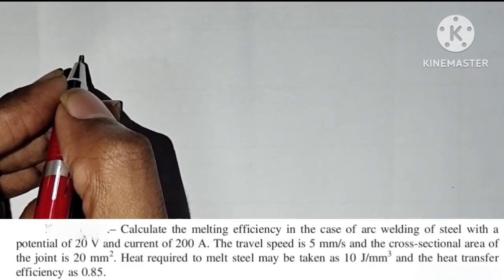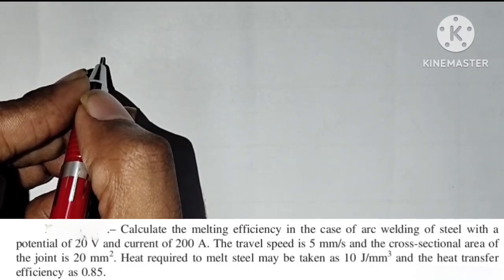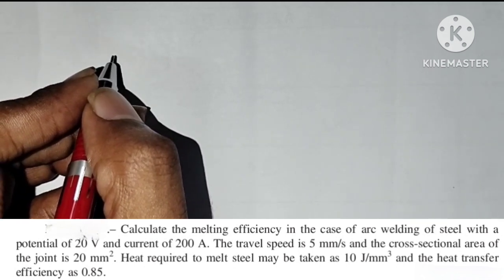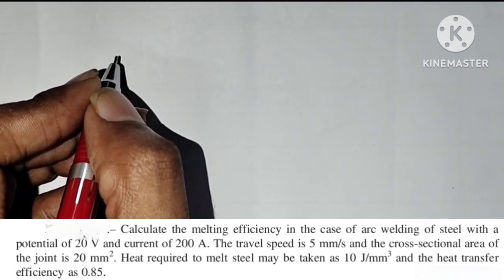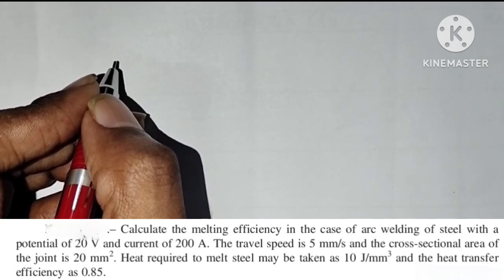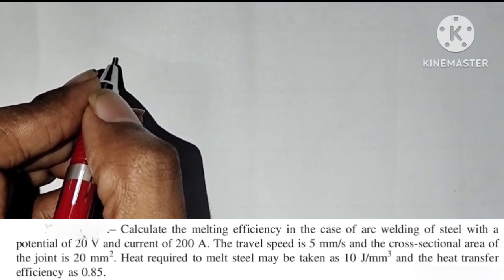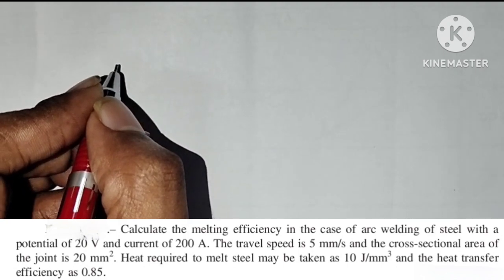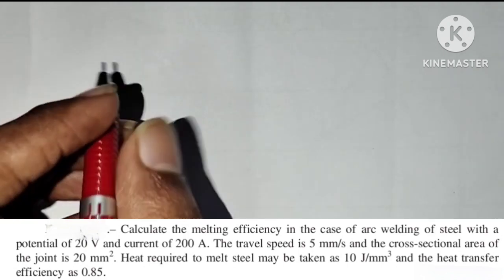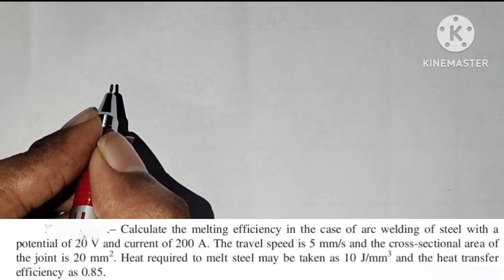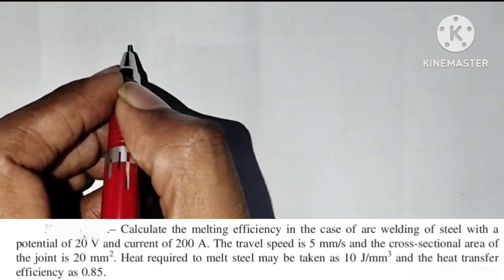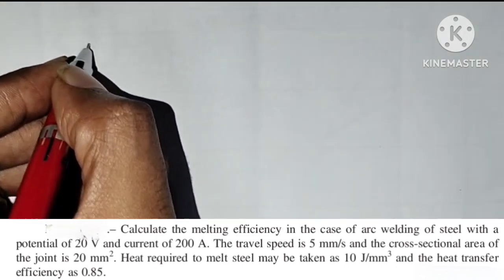Determine the melting efficiency in the case of arc welding of steel with a potential of 20 volts and current of 200 amperes. The cross-sectional area of the joint is 20 mm square and the travel speed is 5 mm per second. Heat required to melt steel is 10 joule per mm cube, and heat transfer efficiency is 85%. So here we need to find melting efficiency.